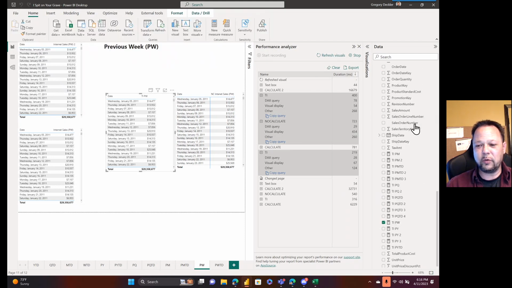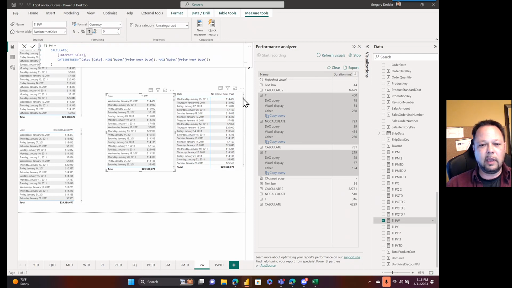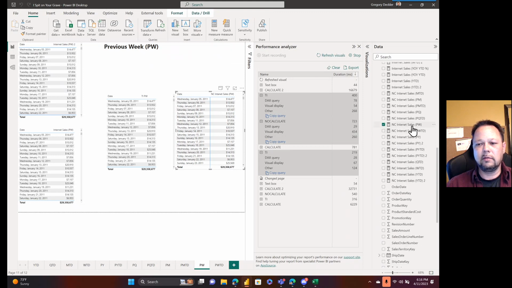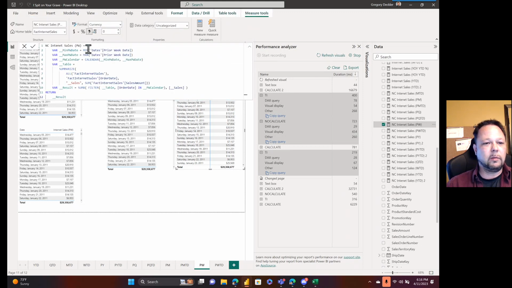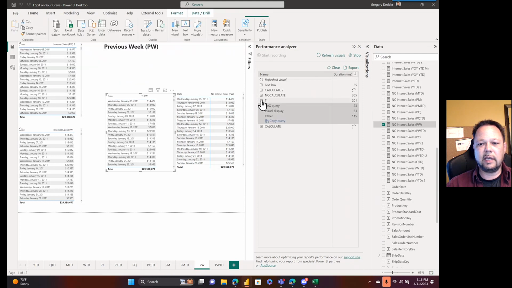Again, we don't have a previous week for TI or any kind of weekly type stuff, but we can do our old standby DATESBETWEEN using our prior week date helper column. And then the no calculate version right here. We get the min of the prior week date, max the prior week date, do our calendar. There we go. Okay, let's clear this and then refresh the visuals. We have a TI of 23, no calculate of 38.